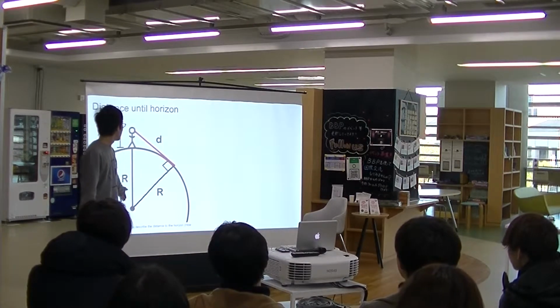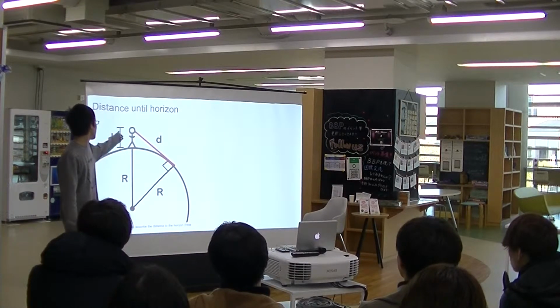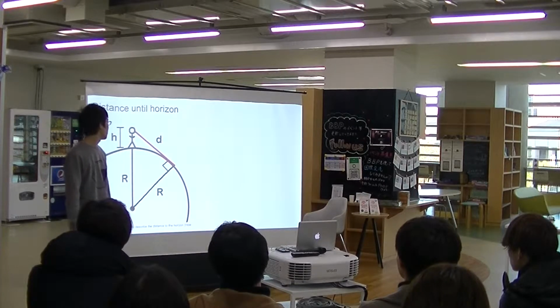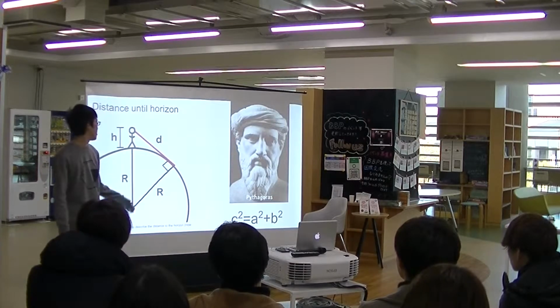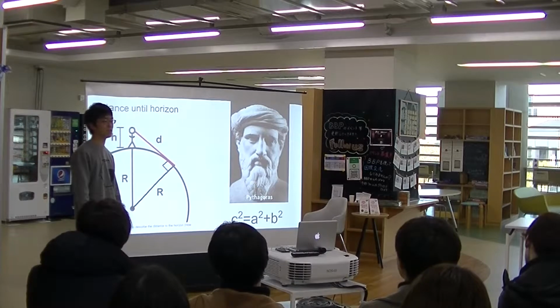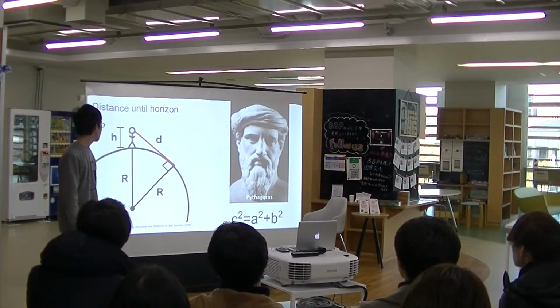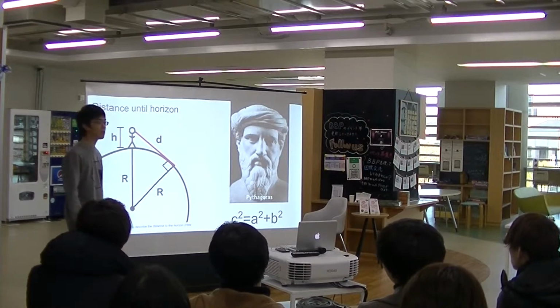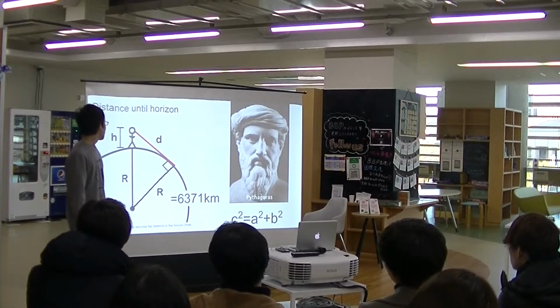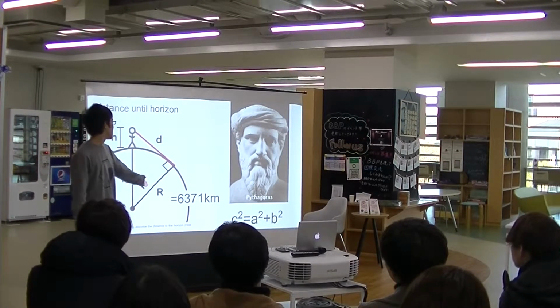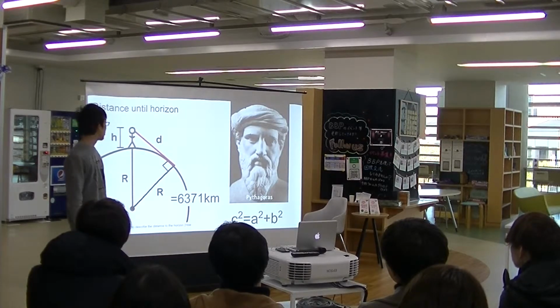So this is a simplified diagram of the distance until the horizon. You can see the triangular circular shape. And thanks to Pythagoras, he found out that c squared is equal to a squared plus b squared. The r here is the radius of Earth, and by geology we know that it's 6,371 kilometers. So we need to find out h here.